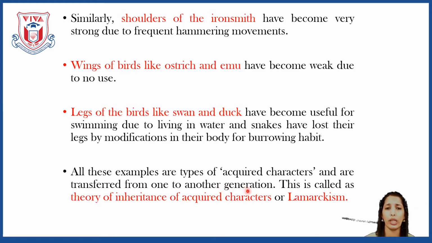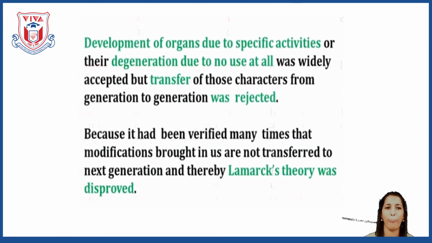And these characters are transferred from one generation to the other, and this is called the theory of inheritance of acquired characters, or Lamarckism. Now, Lamarckism says that all these acquired characters are inherited, they are passed on to the next generation. But this is not actually happening, right? So development of organs due to specific activities or their degeneration due to no use at all was widely accepted, but transfer of those characters from generation to generation was rejected.